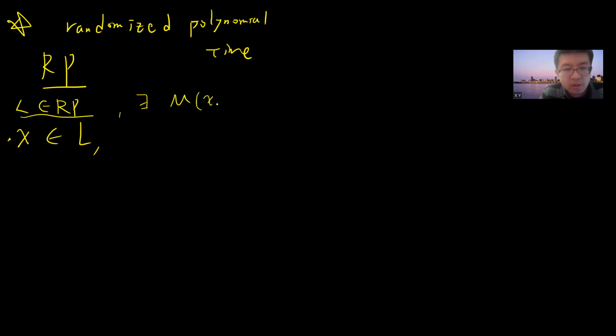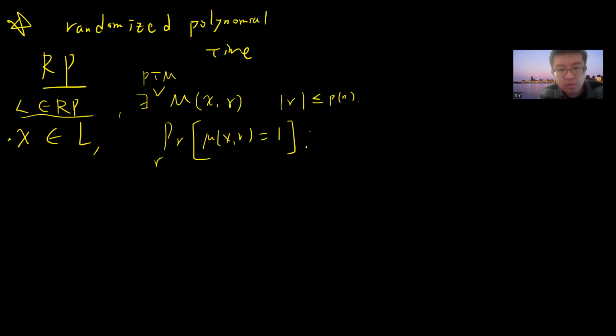Basically it's very simple. L belongs to RP if there is a polynomial time Turing machine M(x, r), where x is the input and r is the random bit string, so M runs in polynomial time and r has size at most poly(n). If x belongs to L, then the probability over r that M(x, r) outputs 1 is greater than half.